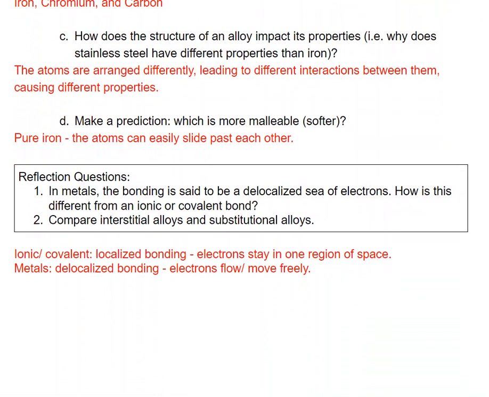In metals, bonding is said to be a delocalized sea of electrons. How is this different from an ionic or covalent bond? In ionic or covalent bonding, we have localized bonding. The electrons stay in one region of space. In metals, we have delocalized bonding, and those electrons are able to flow and move freely. Because we have this different structure between these types of compounds, we see very different properties. The second one is to compare interstitial and substitutional alloys.